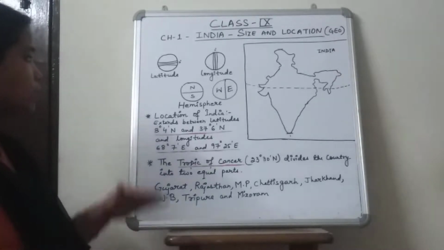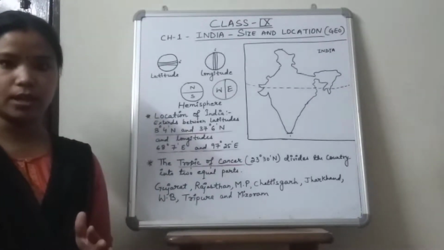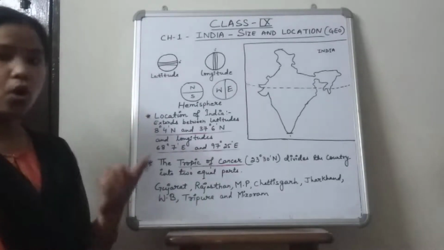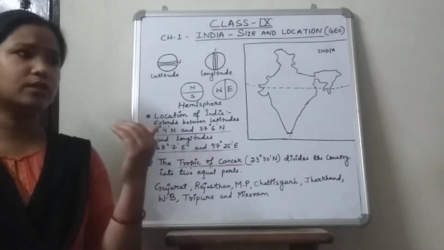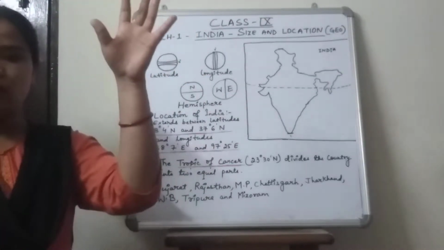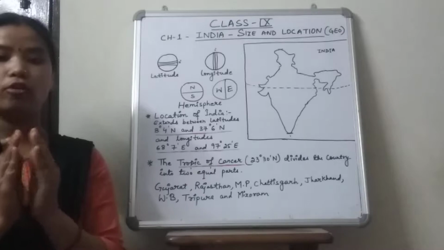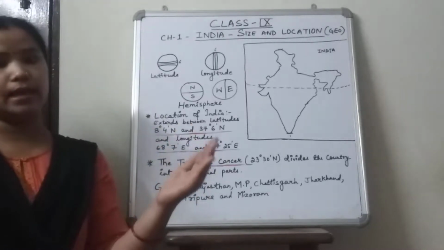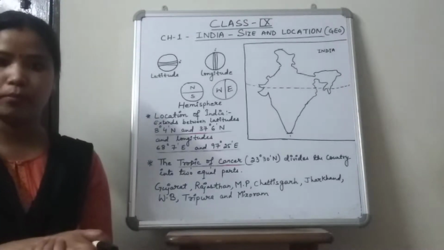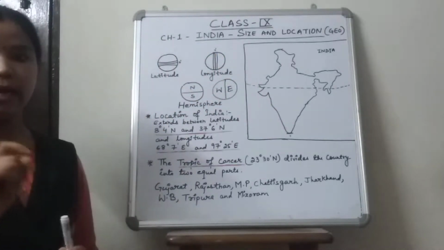Okay, so before starting the chapter, we will recall those things which you have already studied and which will be helpful to understand this chapter. You all know that in your previous classes, in your 6th and 7th class, you learned about our earth, our globe, that the earth is of geoid shape. It is a little bit bulging at the sides and a little bit flattened from the top and from the bottom.